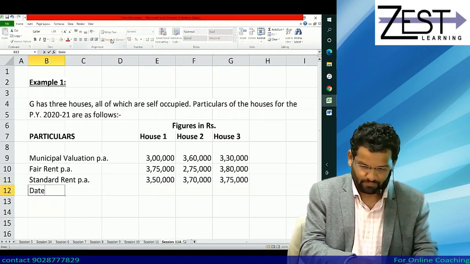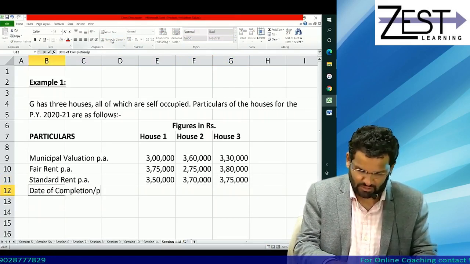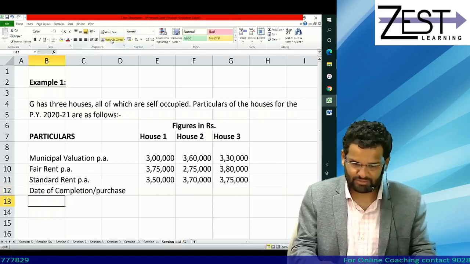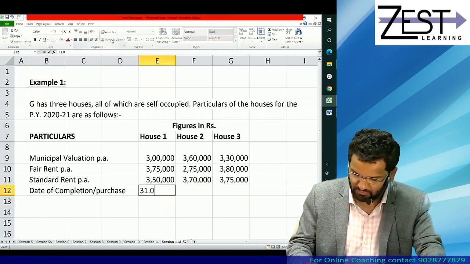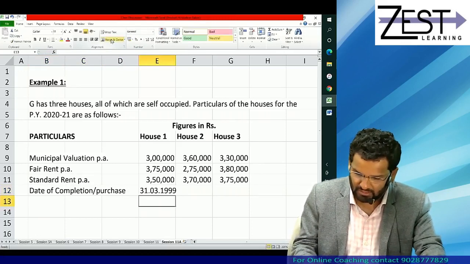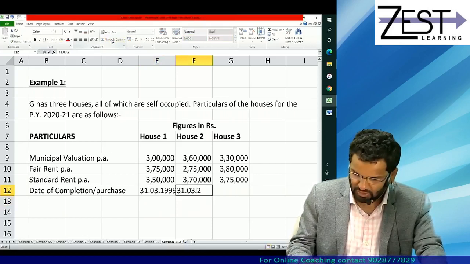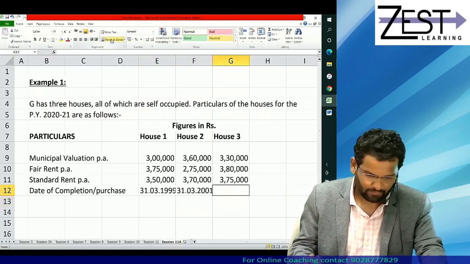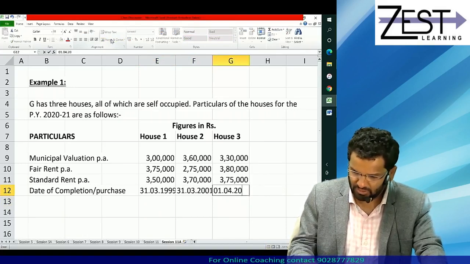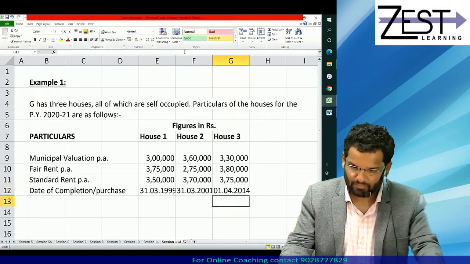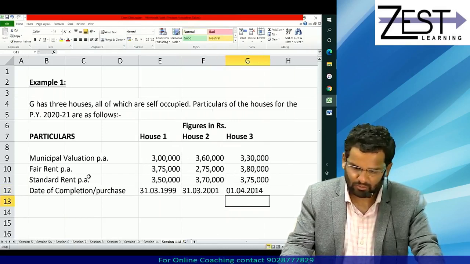Next, date of completion or purchase. So date of completion or purchase is 31st March 1999, 31st March 2001, and finally 1st April 2014. Mind you, these things might not affect your calculation.